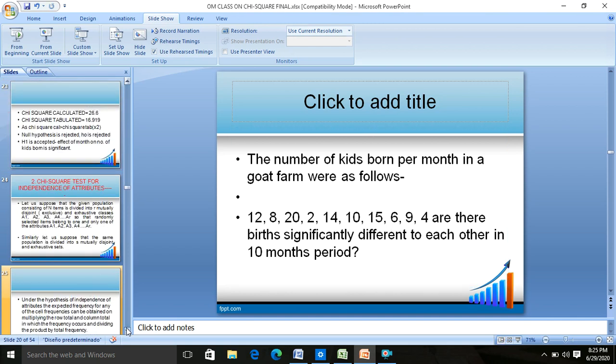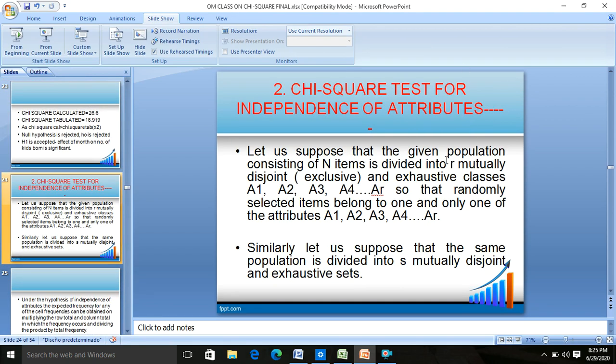Now coming to the next one, the second type of chi-square test is the chi-square test for independence of attributes. When do we use this test? When you have to see whether two attributes are independent of each other. As the name suggests, for example, whether disease occurrence is independent of vaccination, or cholesterol occurrence is independent of smoking, and so on, you go for independence of attributes.